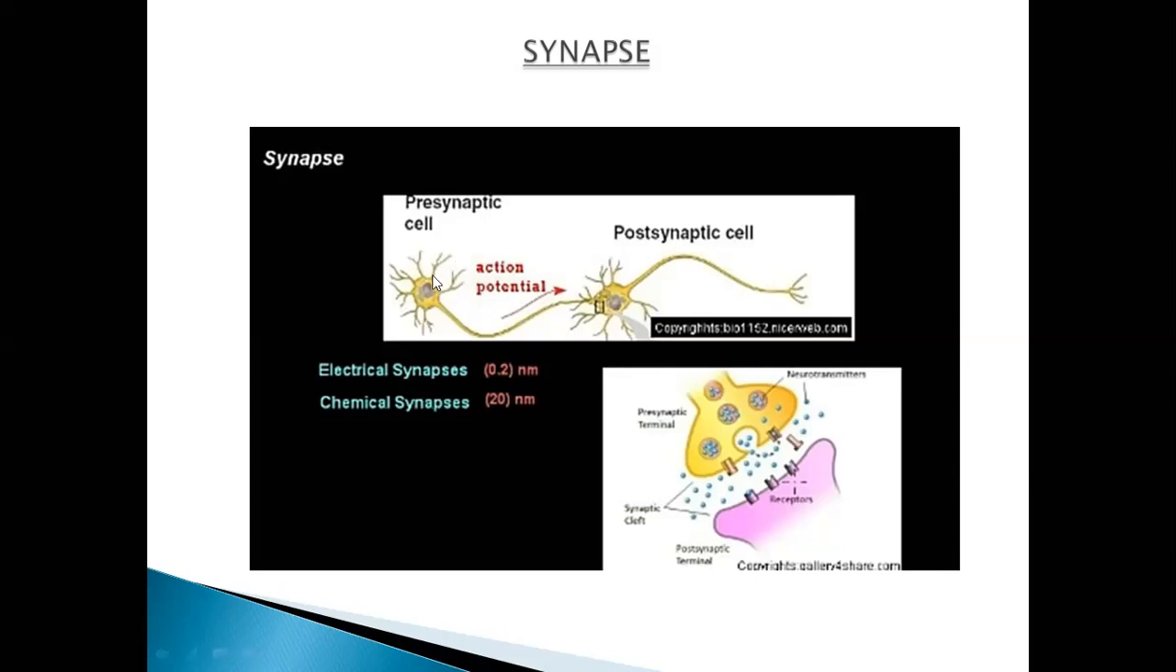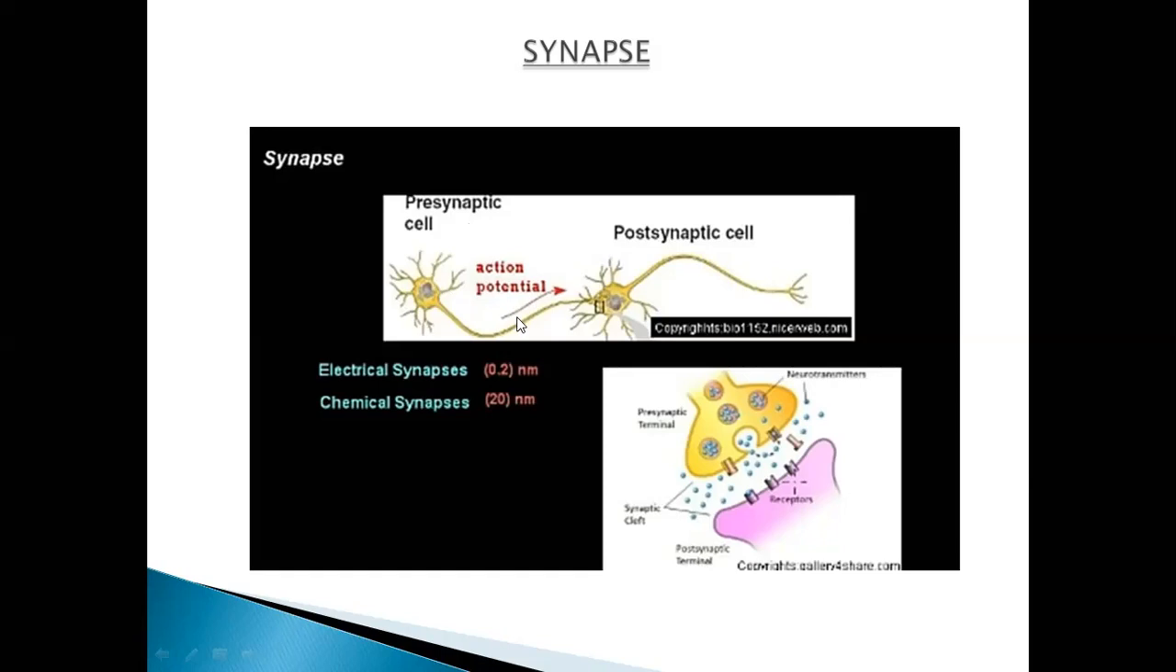Here you can see this is one neuron and this is the second neuron, and the action potential is moving through the axon of this first neuron. Now it is moving towards the second neuron, right? Here are the dendrite structures and the terminal end of the first one, from which the message is going toward the next one. This first one is known as the presynaptic cell or neuron, right?